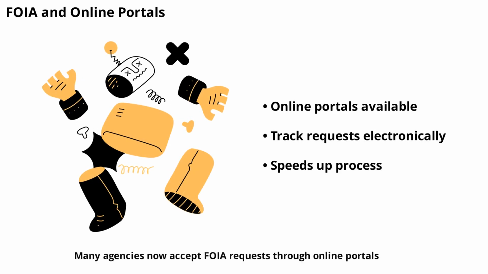Many agencies now accept FOIA requests through online portals. These systems make it easier to submit, track, and receive responses electronically. Always check if the agency you're contacting has an online system, as this can speed up the process and keep your request organized.